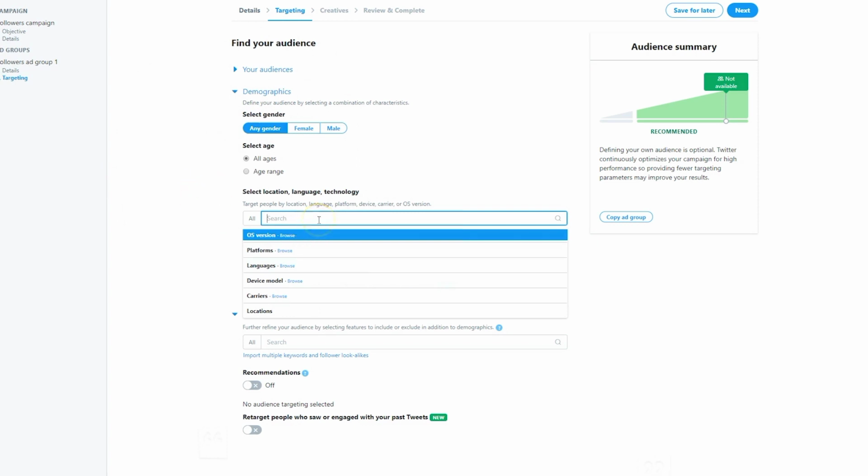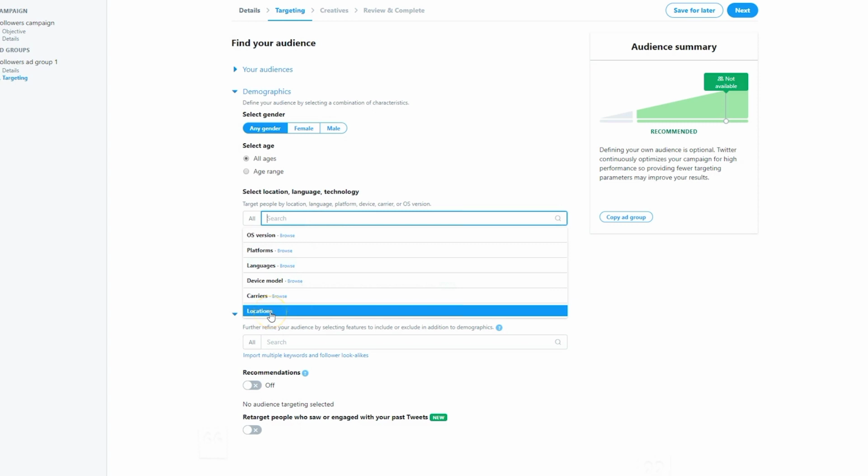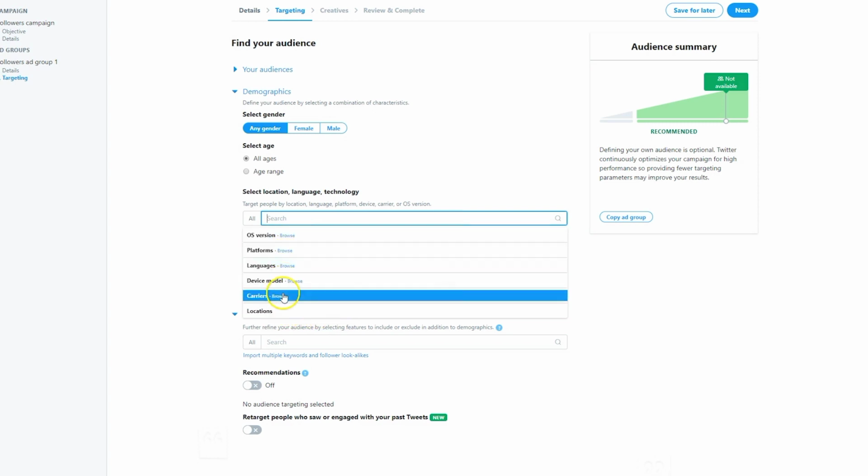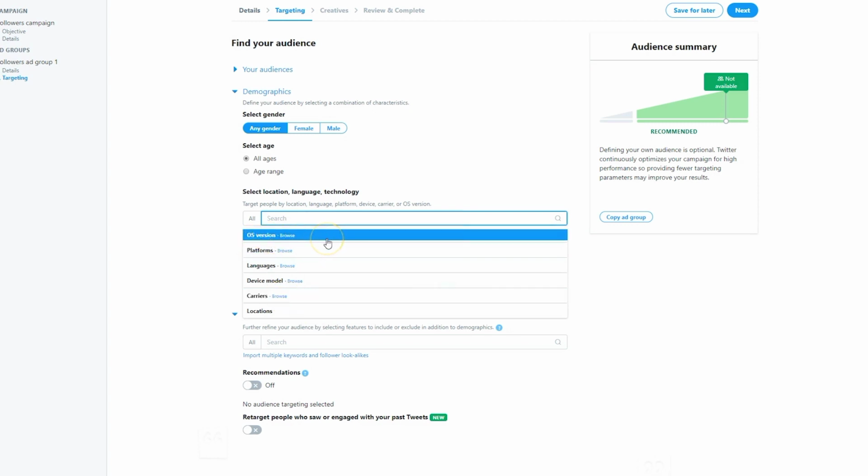Down here, you've got an odd collection of different things that you can specify. Locations, that's obviously pretty common. You can choose countries, you can narrow down to states, regions, that sort of thing, even zip codes. However, the rest of these are a little bit unusual. Operating system version is something that you can target by if you only want people using this or that operating system.